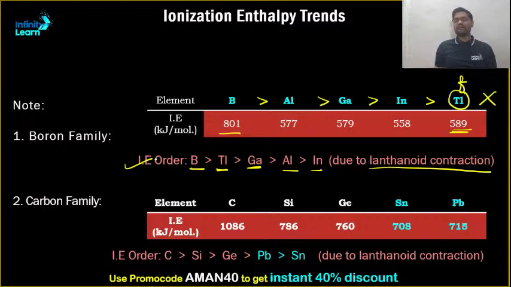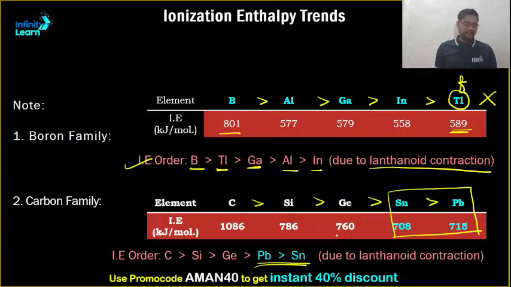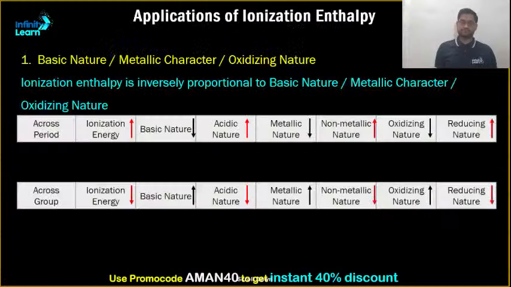Over here in the carbon family, again lanthanoid contraction creates a problem in the last thing. Ideally what should have happened? Carbon, then silicon, then germanium, then tin, and then lead. But what happens? Lead and tin. Clear? Sure. Got it. Next. Yeah, depending upon the ionization enthalpy. Okay, let's do one thing with this.